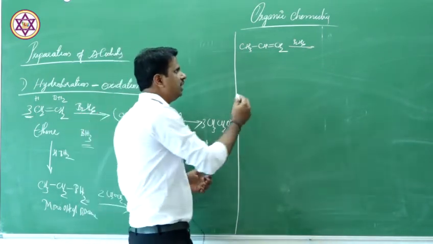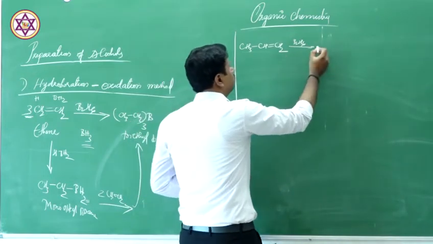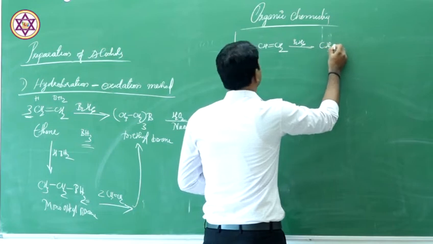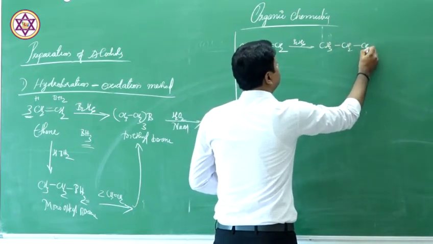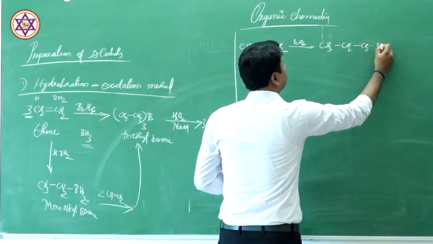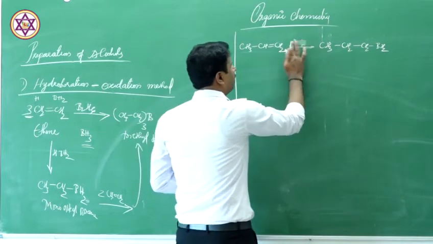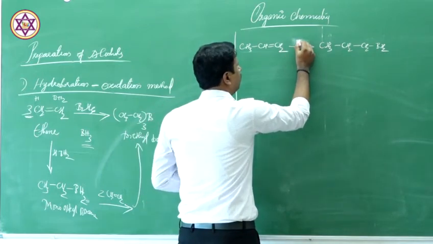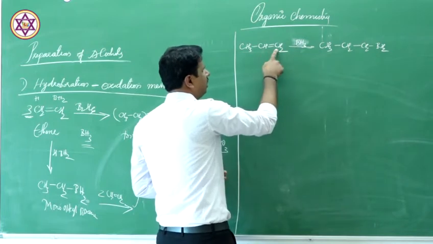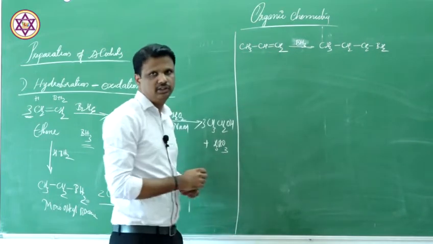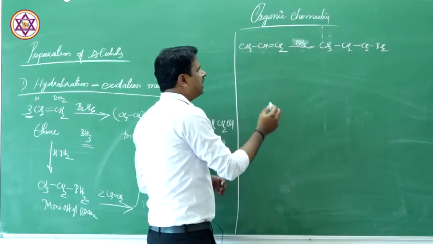What happens? The addition takes place according to Markovnikov. So CH3CH2CH2BH2. This is the first one. Imagine you are adding BH3. I'll simply write BH3 here, not to make you confused. So H adds here and BH2 adds here. Okay. So it goes via a cyclic transition state.